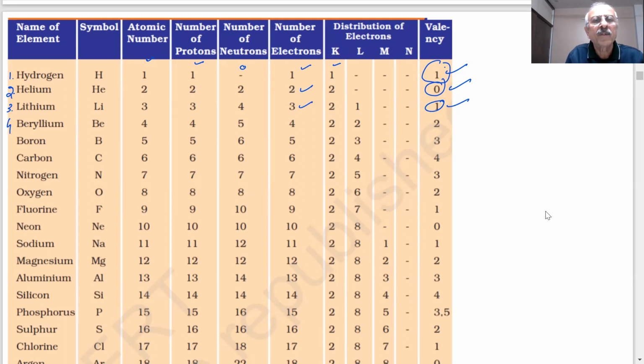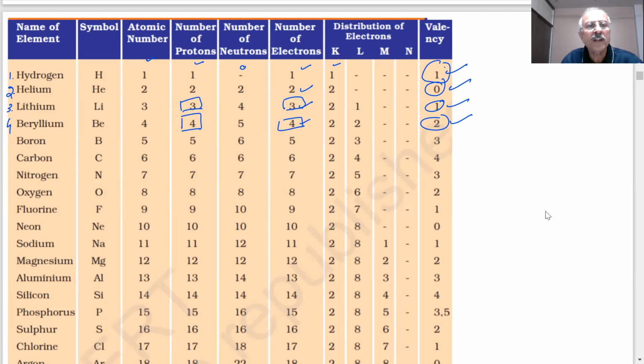Beryllium. Atomic number 4. Number of protons 4. Number of neutrons? 5. See, not the same. Number of electrons? 4. 2, 2. Valency? 2. Okay. One more piece of information is coming now. The number of electrons is the same as the number of protons. Got it? Yes, sir. Interesting. I mark it. Every bit of information will help us, and once we understand, we will be able to solve all the questions.